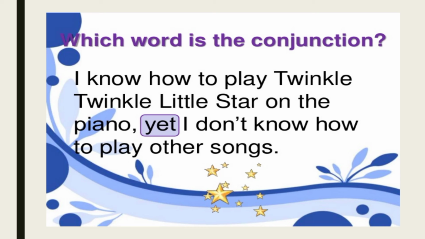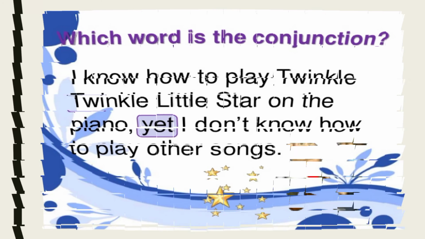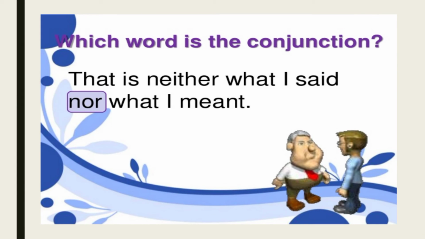Then, that is neither what I said nor what I meant. So here neither this one nor that one. So we are using nor here.